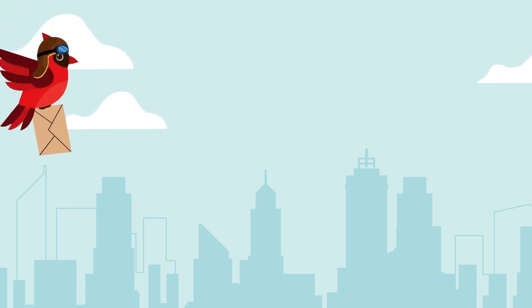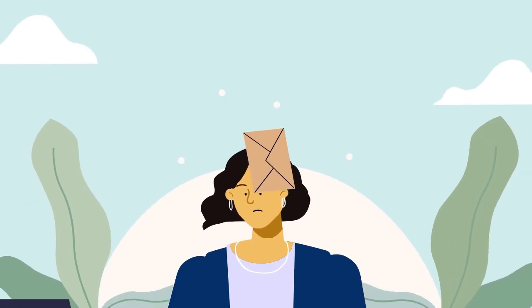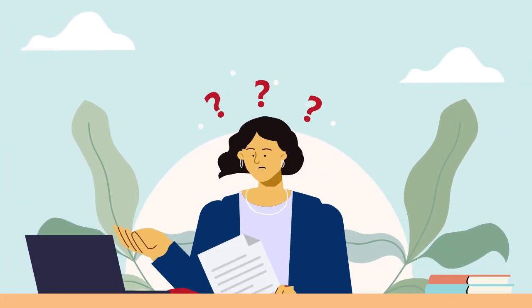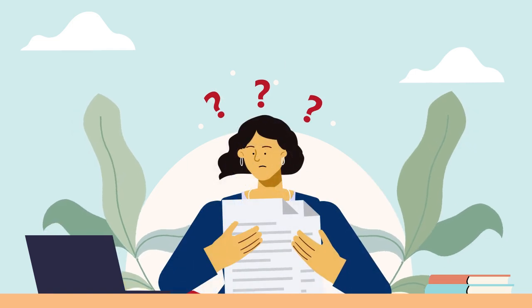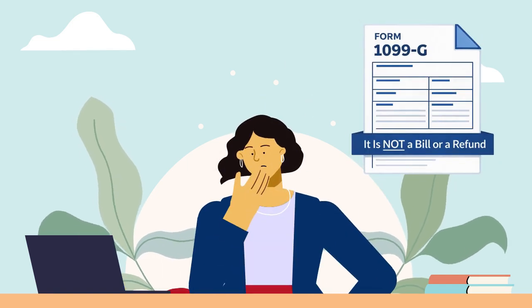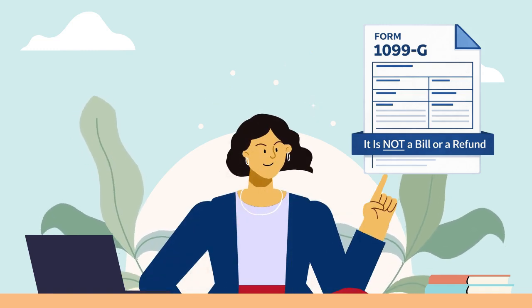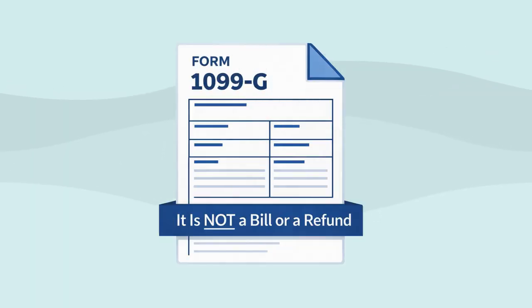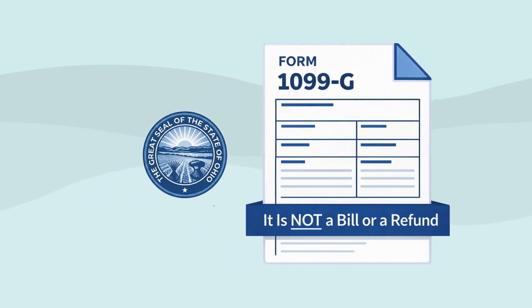Have you ever received a 1099-G from the Ohio Department of Taxation and thought, hmm, what could this be for? Know that you are not alone. First things first, this is not a bill or refund. A 1099-G is a statement of certain government payments. Federal, state, and local agencies issue them to report payments they made to you.